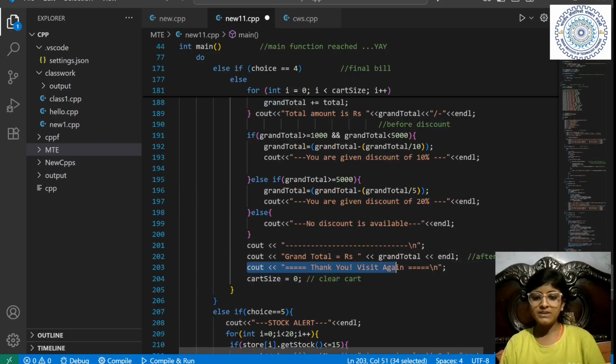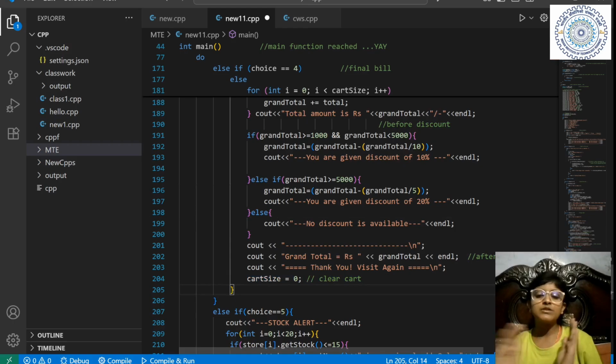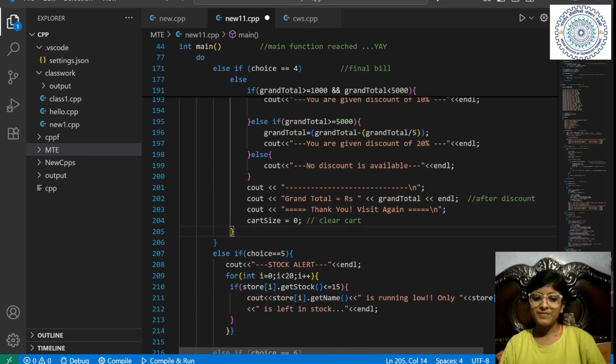Then we will print thank you, visit the store again, and then cart size will again become 0. The cart is empty for another customer because we have many customers.